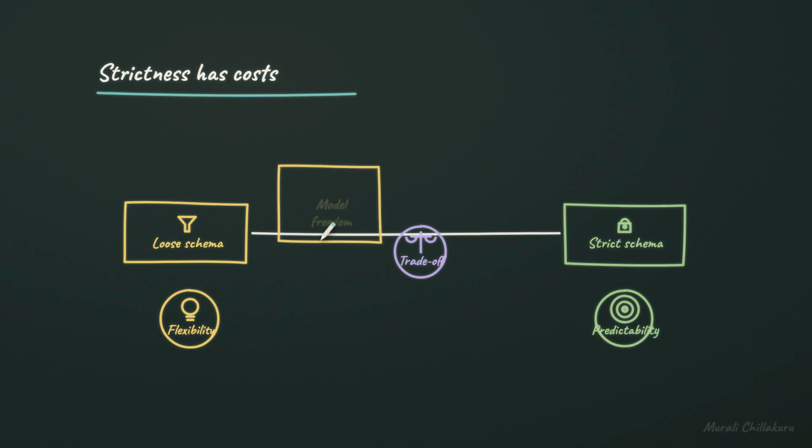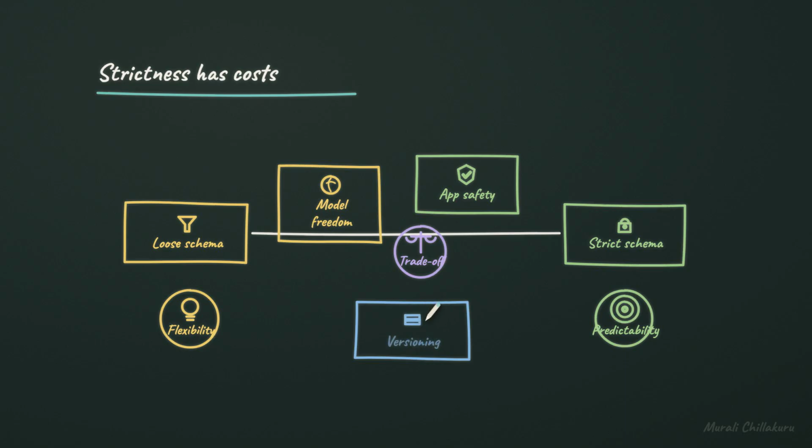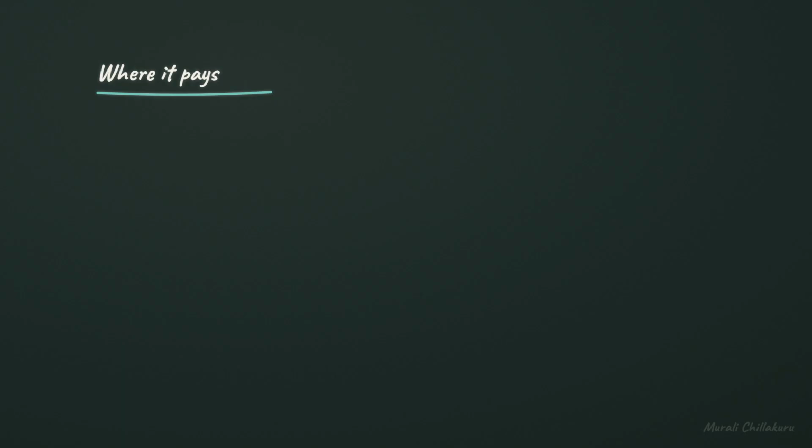Model freedom is useful when the answer is open-ended or creative. App safety matters when downstream code, money, or user trust depends on exact fields. Versioning keeps changes explicit when the contract evolves. Where does structured output make the biggest practical difference?